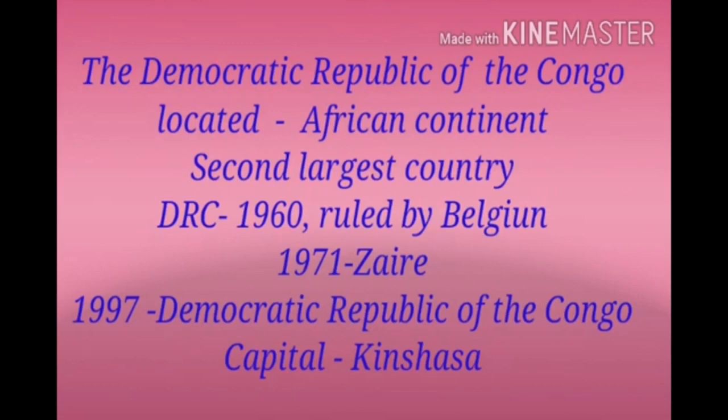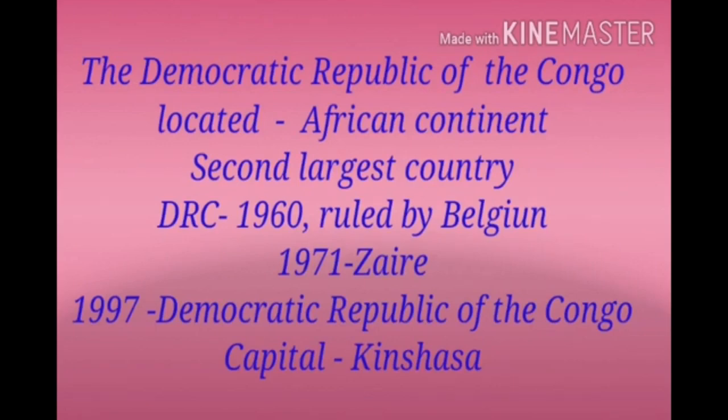Children, what does DRC stand for? DRC stands for Democratic Republic of the Congo. Children, it lies in the tropical zone. The equator passes through the northern DRC.